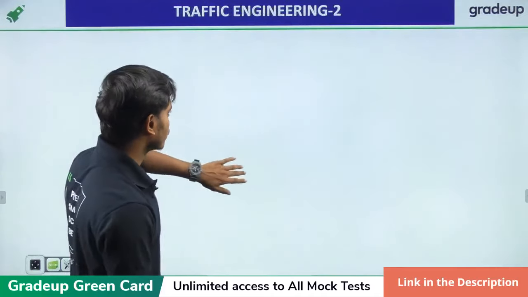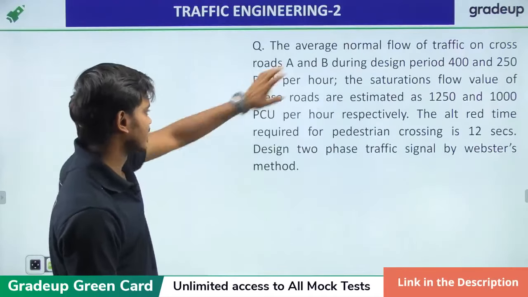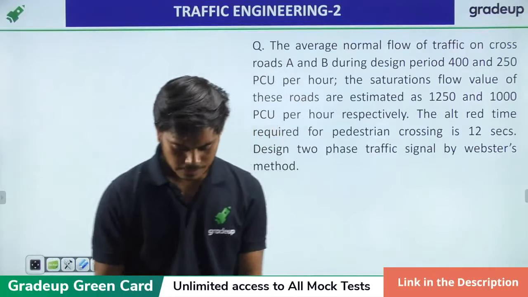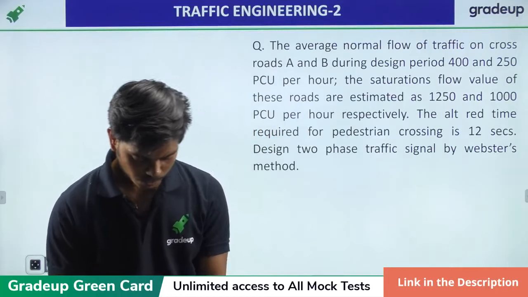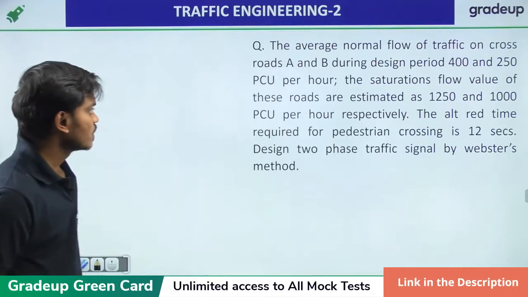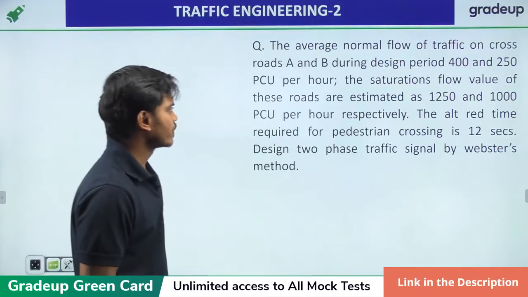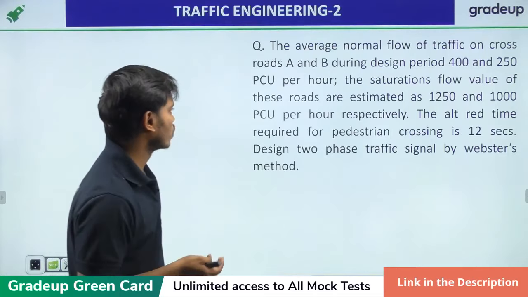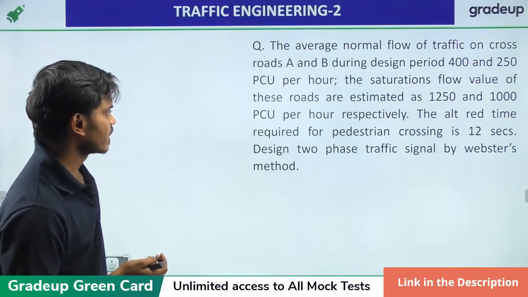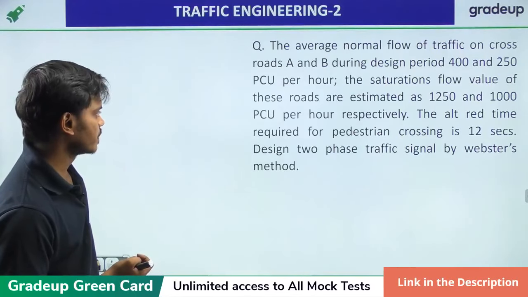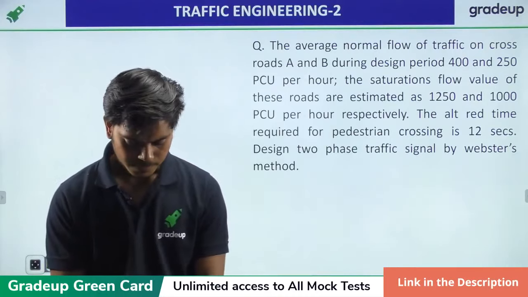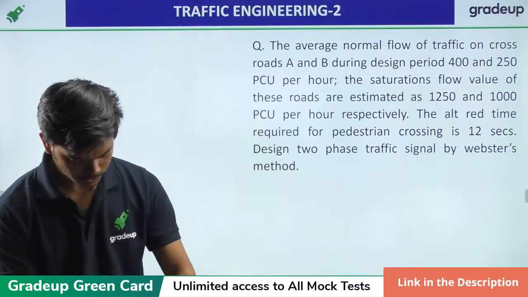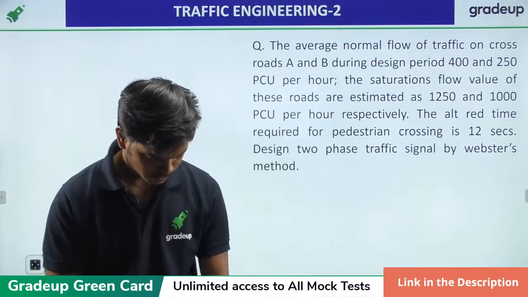So let's just use this numerical to get the values. What we have here is the average normal flow of traffic on cross roads A and B during the design period is 400 and 250 PCU per hour. Just let me check if this is the question.